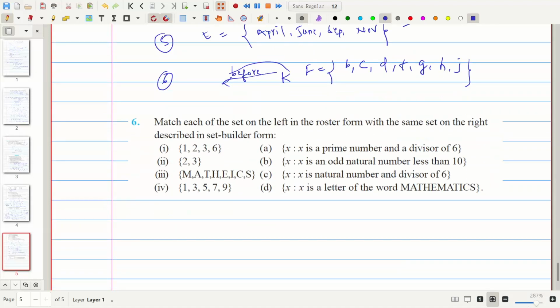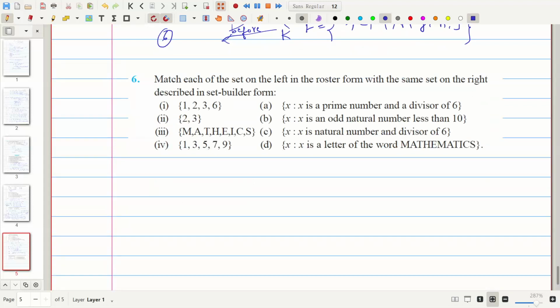The last problem is also the same as we have solved in examples. So I will write here. The left side is given in roster form, the right side is given in set builder form. 1, 2, 3, 6. So 1, 2, 3, 6 is C, right? Because it is the divisors of 6. 6 is divisible by 1, also by 2, by 3, and by 6.